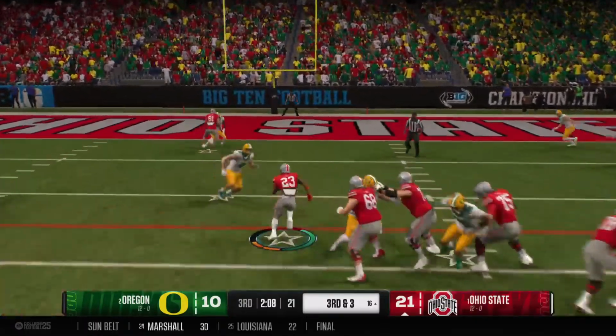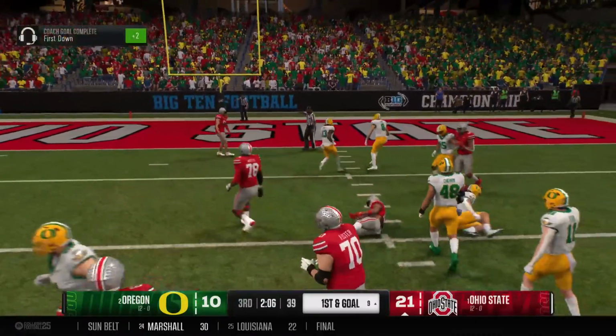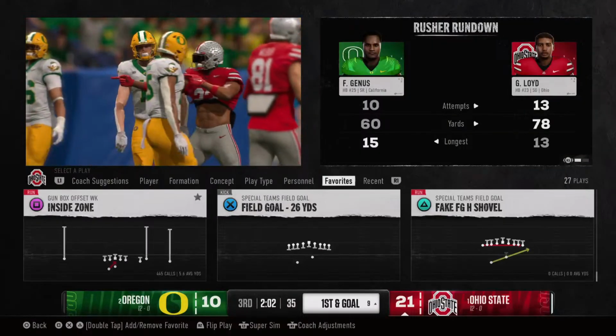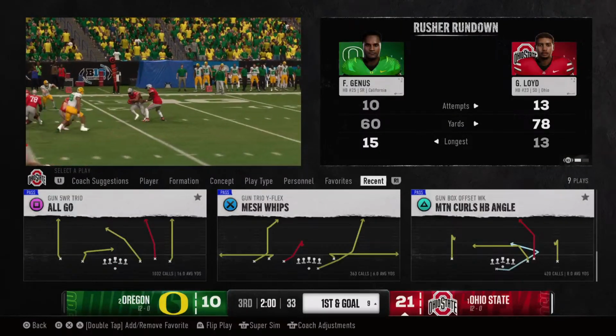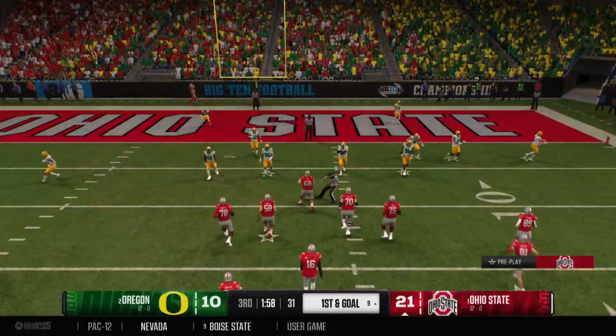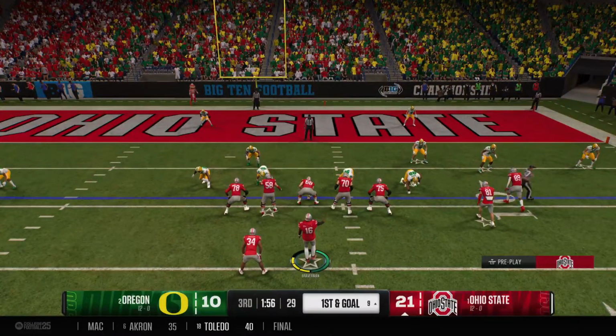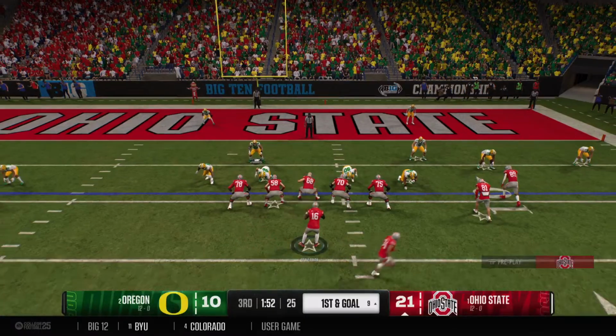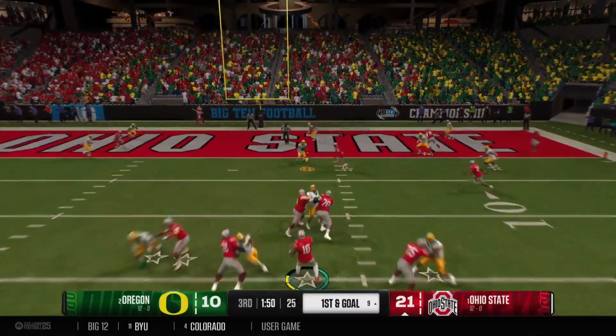They'll try to move the chains here on the ground. The tackle is made, but the gain sets the offense up 1st and goal from the 9. How impressive these guys have been up front today. Big 3rd down. Know what you need to do. Get the first down. Continue to hold on to that lead. Continue to work the clock. And get that much closer to securing a victory.